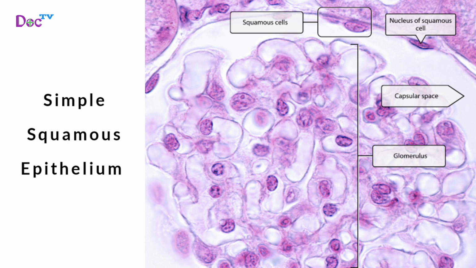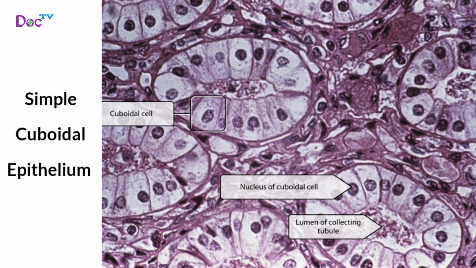It is present in kidneys, alveoli, and lungs, and capillaries. This type of epithelium can also be found in the lining of the heart, circulatory and lymphatic vessels, and ventral body cavities. Simple cuboidal epithelium. It has box-shaped cells with a large spherical central nuclei and space for organelles. This structure facilitates secretions and absorption in the tissues.